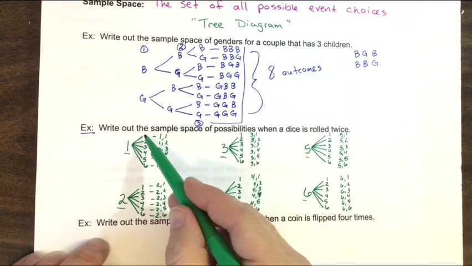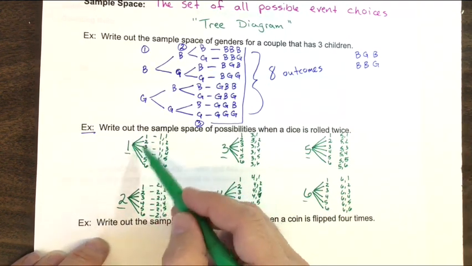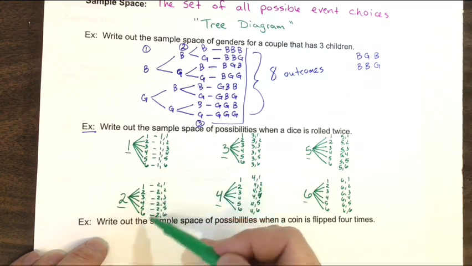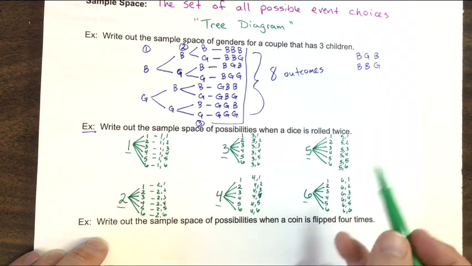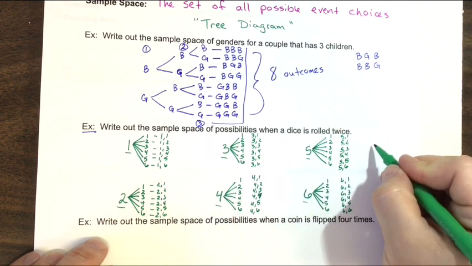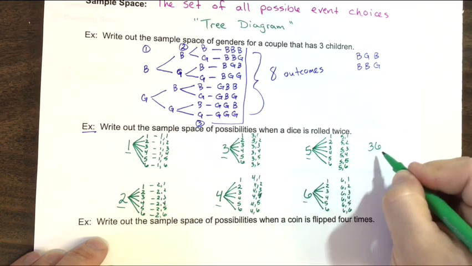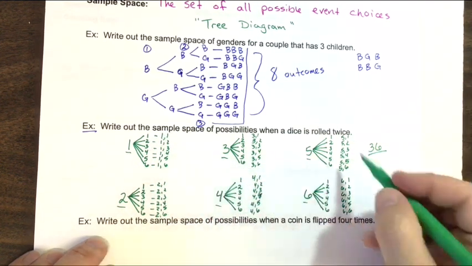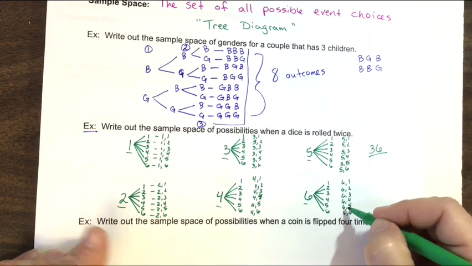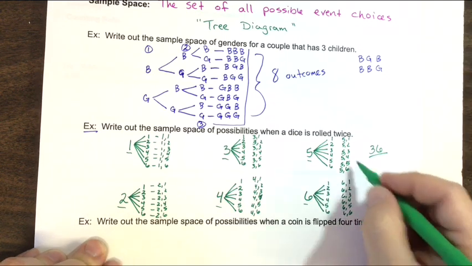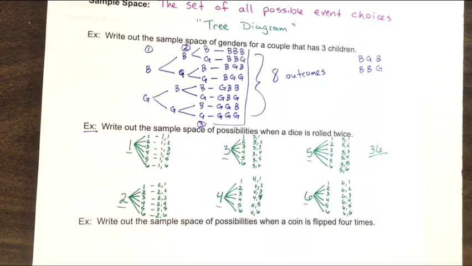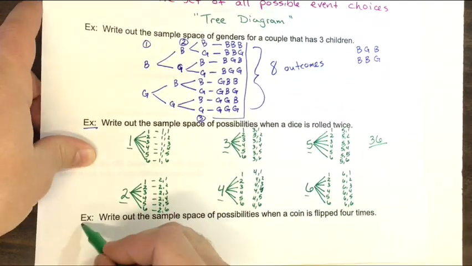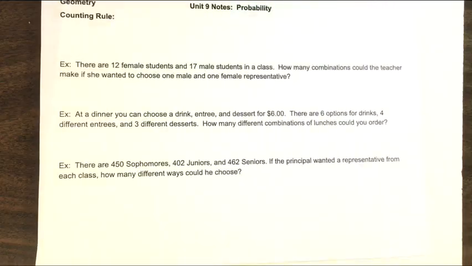Then every one of these other branches tells me that second, I could roll a 1 through a 6 for each of my possible first outcomes, which gives me a sample space size of 36 different outcomes. I could have 1, 1, 1, 2, 1, 3, so on and so forth, all the way down to 6, 4, 6, 5, 6, 6. This covers all of them because the order matters. This is going to be important to be able to do with these questions. So we're going to skip over our other example there and move on to the back.